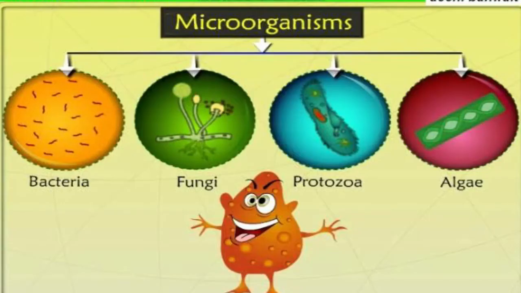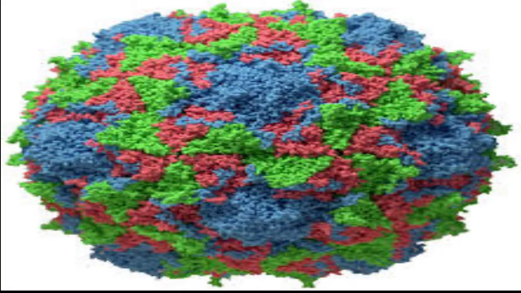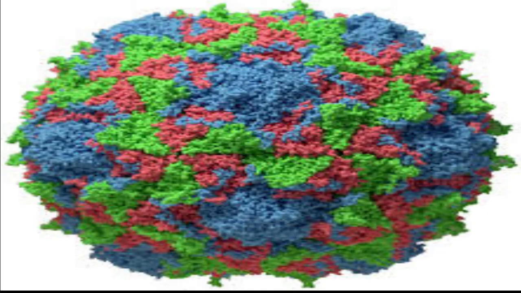Microorganisms are classified into 4 major groups. These groups are bacteria, fungus, protozoa, and some algae. Viruses are also microscopic but are different from other microorganisms. Some common viruses cause cold, influenza, and cough. Serious viral diseases like chicken pox and polio are also caused by viruses.